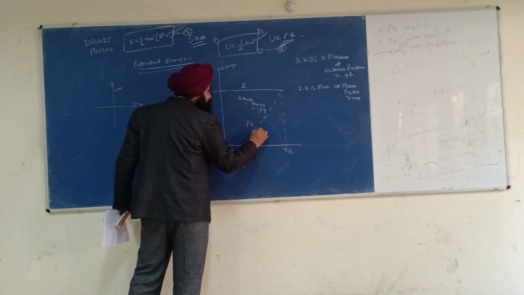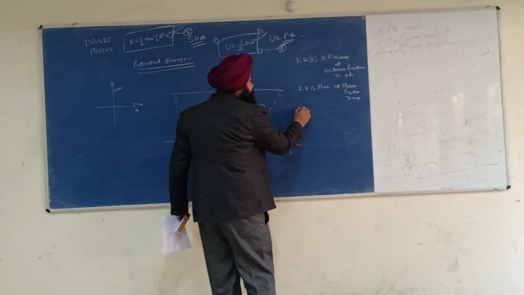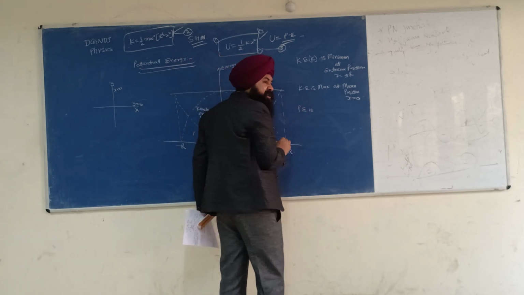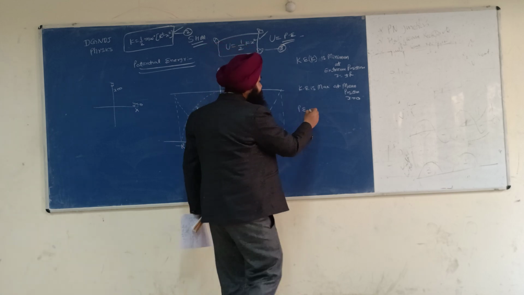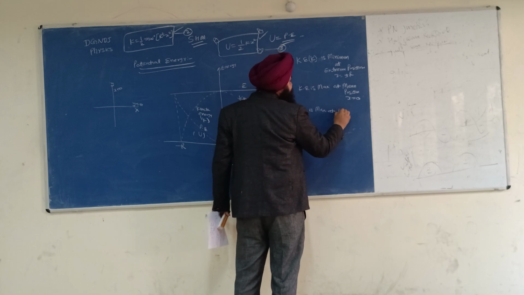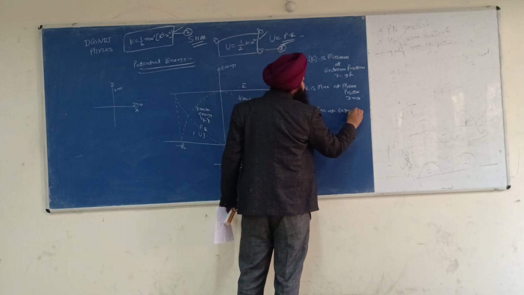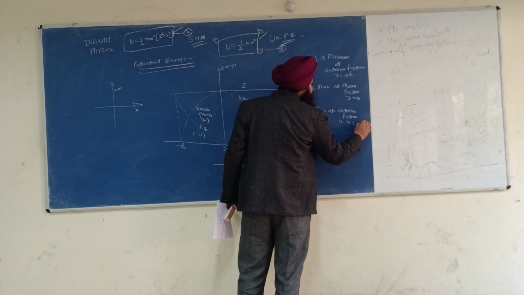Potential energy U. See, let us verify. Potential energy is maximum at what position? Maximum at extreme position. Right people? Yes sir.